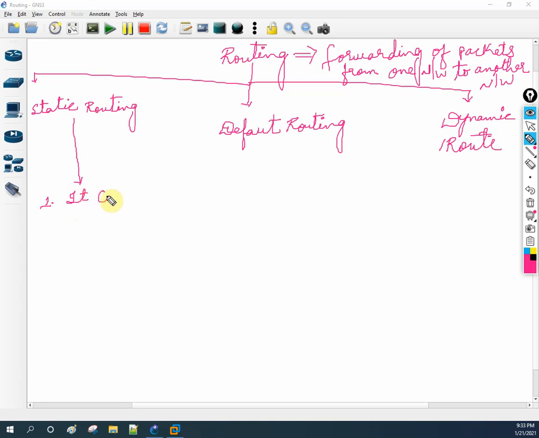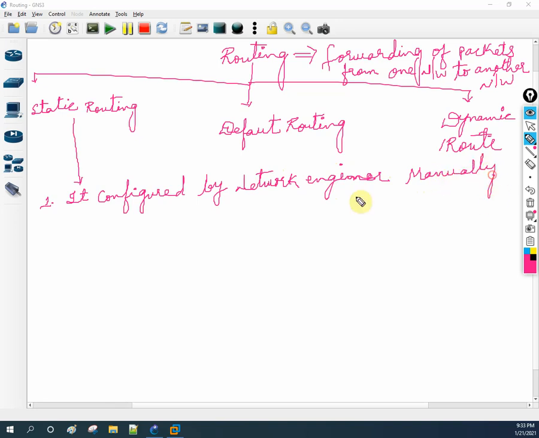It is configured by the network engineer or the administrator or anything like this. It means manually we need to configure. I will write manually here. This is a keyword. It is configured by a network engineer manually. It means if you have one router here, you need to configure manually here and manually here.